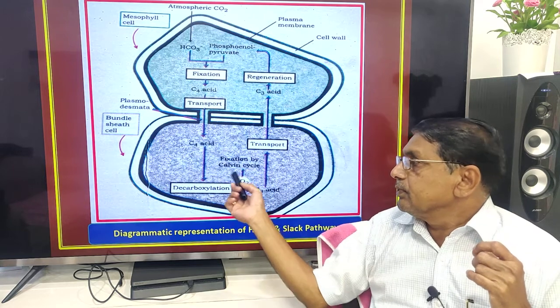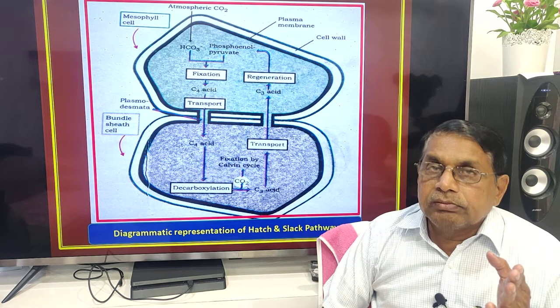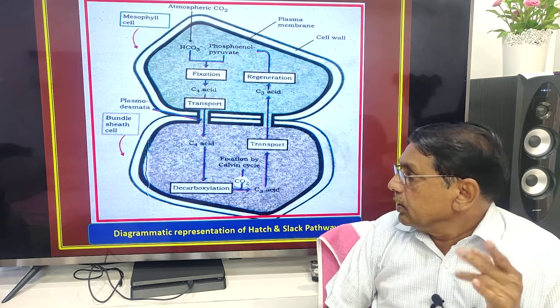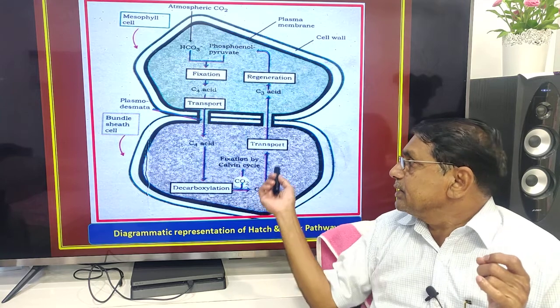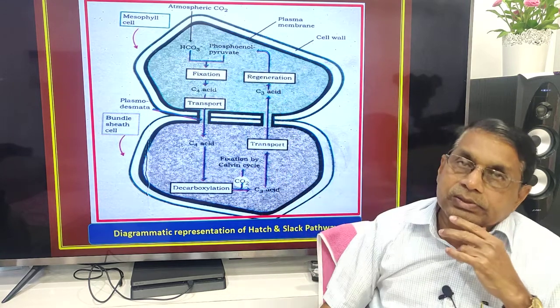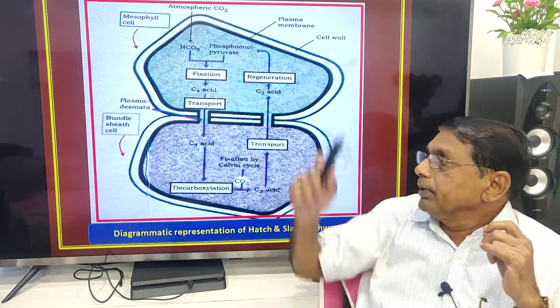It is utilized for carbon fixation and synthesis of carbohydrates, just like C3 plants. The C3 acid is transported back to the mesophyll cells for regeneration of PEP.